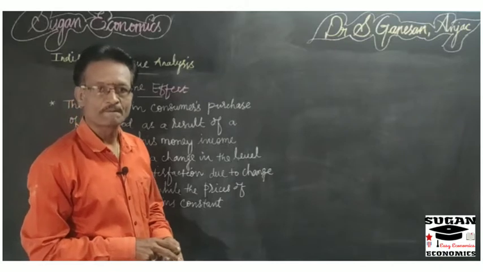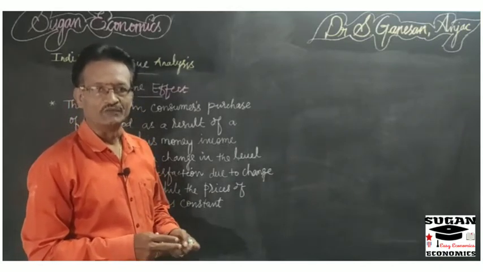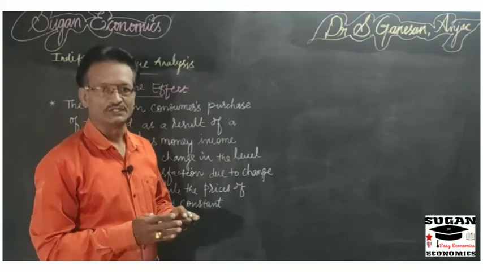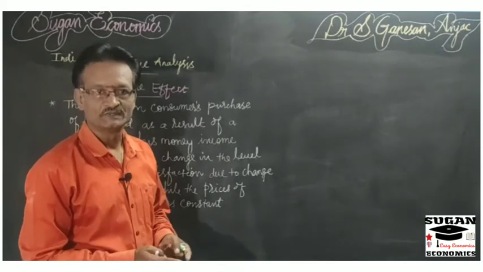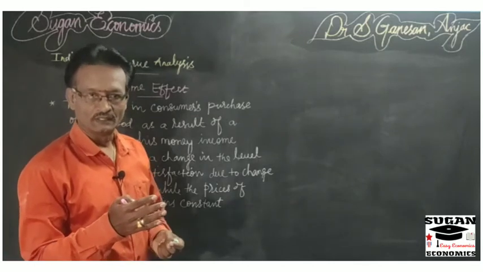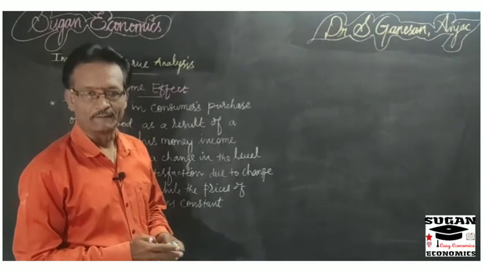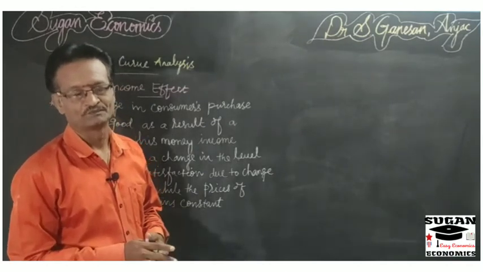Dear students, in the previous classes we have discussed indifference curve meaning, schedule, indifference map, marginal rate of substitution, and properties of indifference curve, budget line, and consumer's equilibrium.